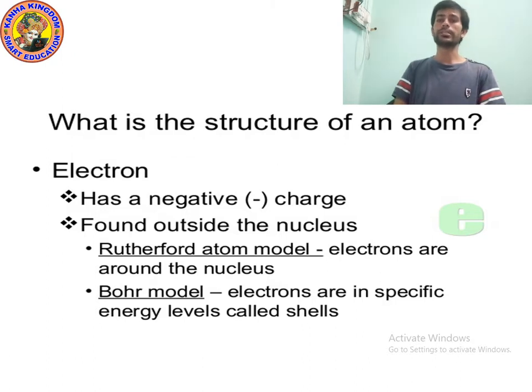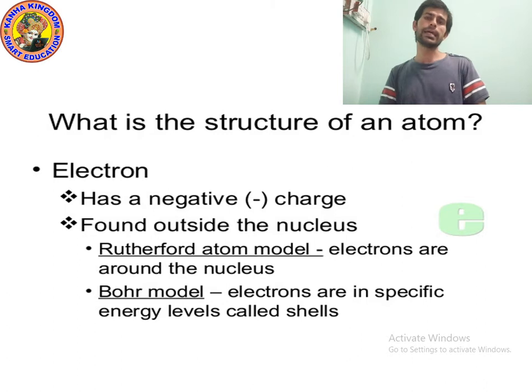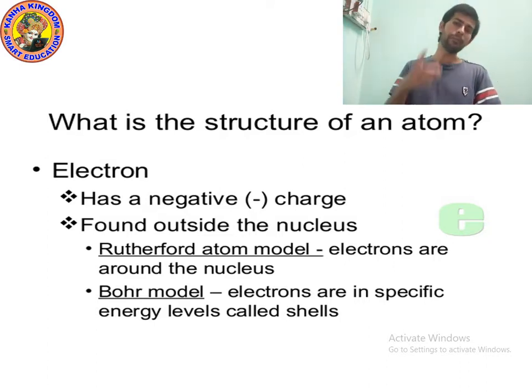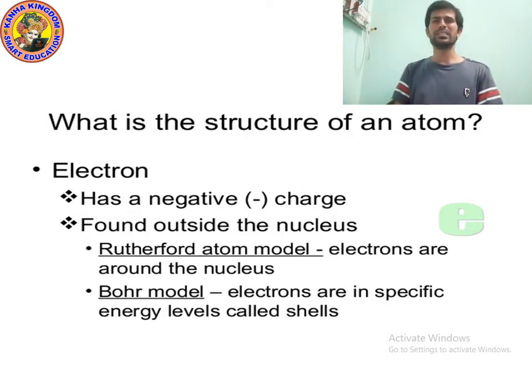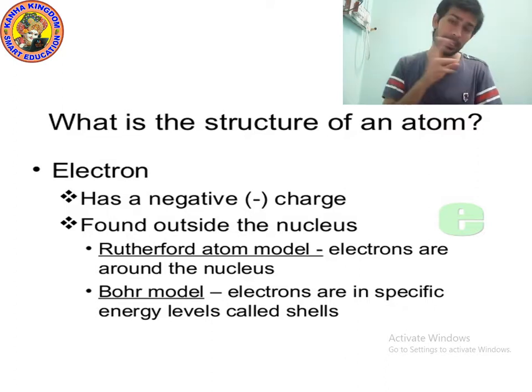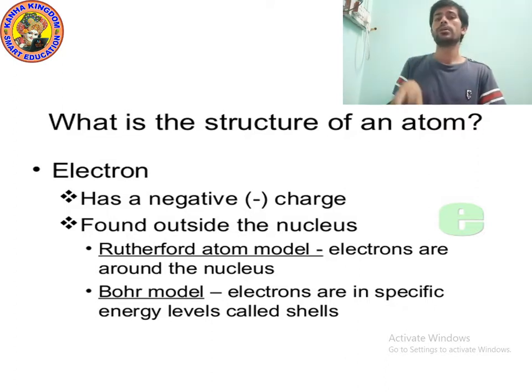Electron has negative charge, because proton is a particle, neutron is a particle, and electron is also a particle. So we can say electron is a negative charge particle. What is the symbol to be used for electron? E minus. We write minus above the E. Where is it found? It is found outside the nucleus, in the orbit. Electrons revolve around the nucleus in a fixed path, which we call an orbit.